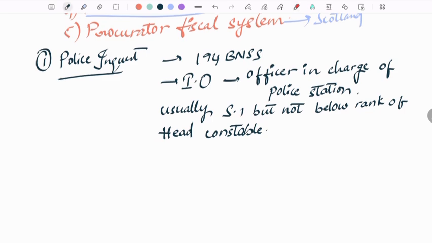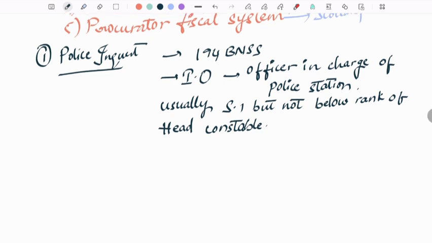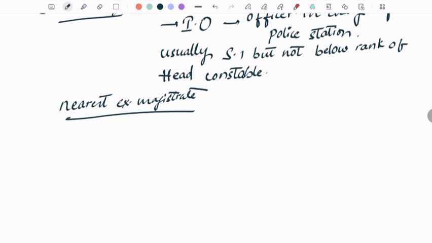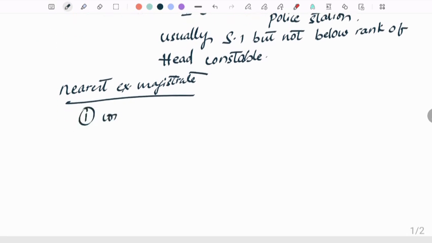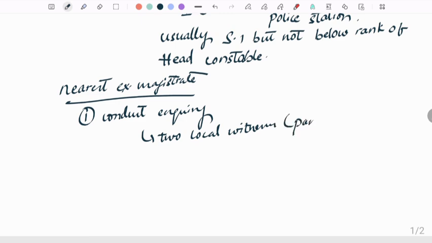Now let's go into the crime scene. Okay, so the police has got the information that there is some crime or where there is some body on the roads or etc. And the police reaches the scene of crime. Now immediately he has to give information to the nearest executive magistrate. Okay, and after giving information to the nearest executive magistrate, he has to proceed into the further things. So then he has to conduct the inquiry. How he has to conduct the inquiry? In the presence of 2 or more local witnesses. These local witnesses are called as panchas.